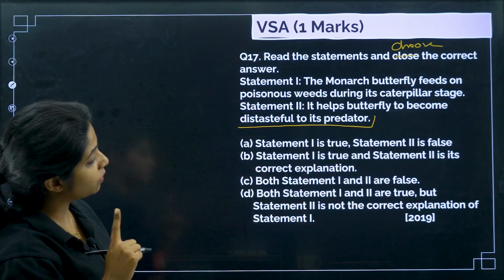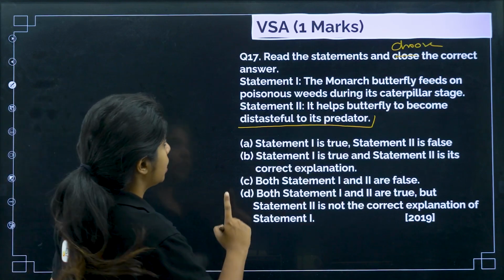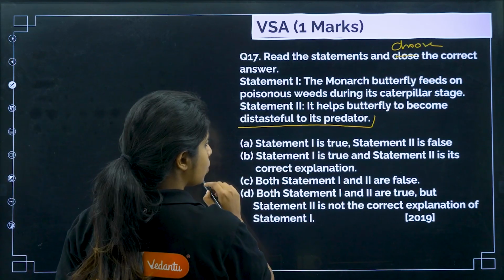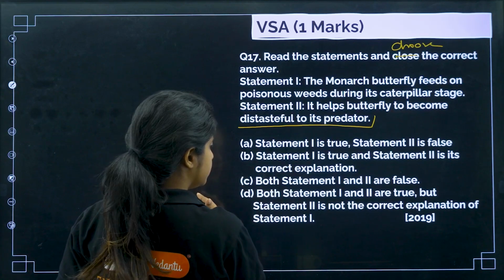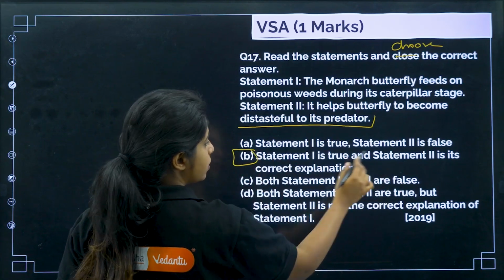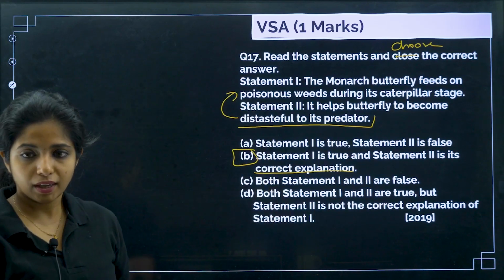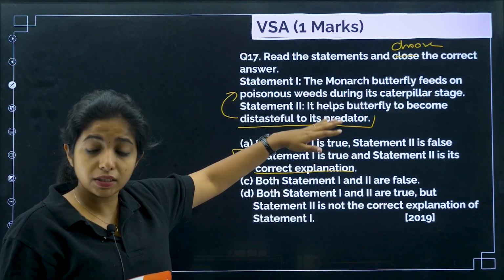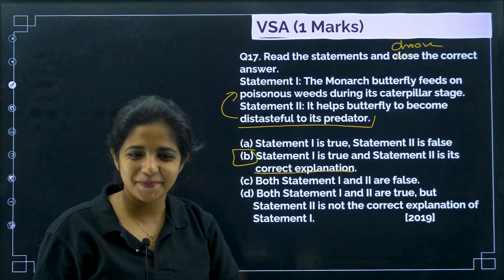Both statements are correct, and statement 2 is the correct explanation of statement 1, because they are feeding on this, that is the reason they become highly distasteful for the predators who feed on them.